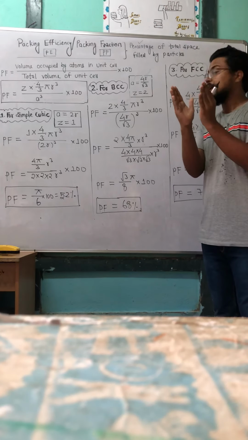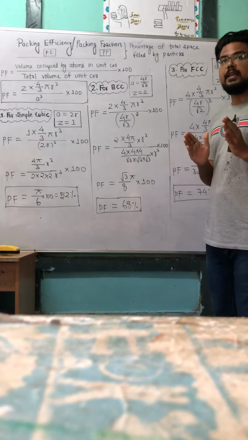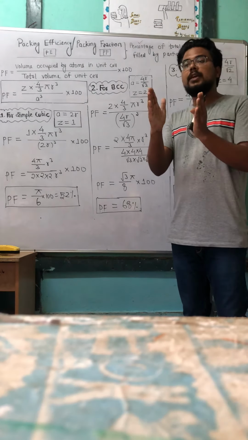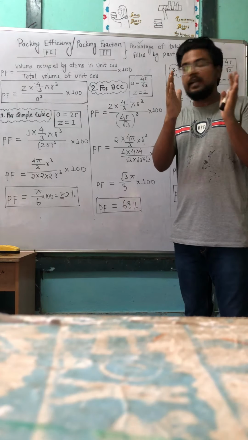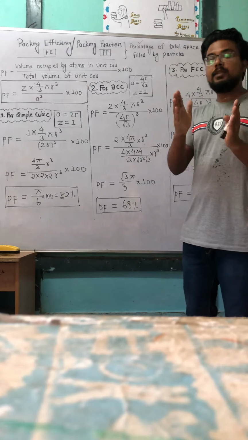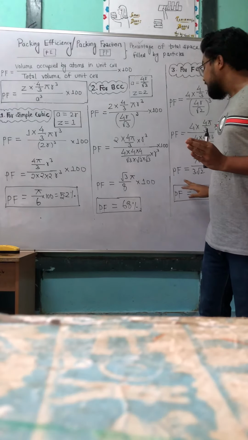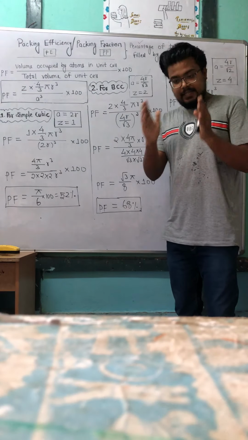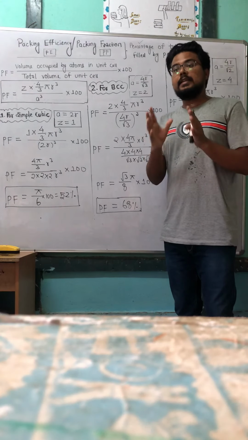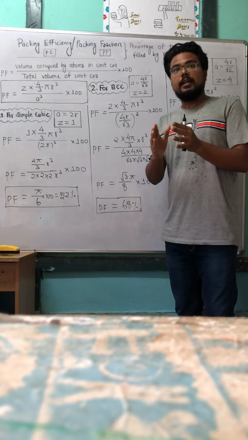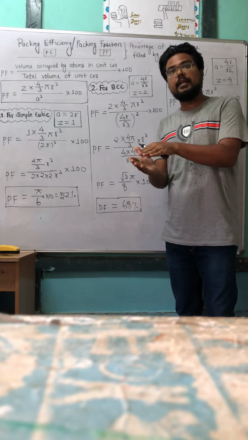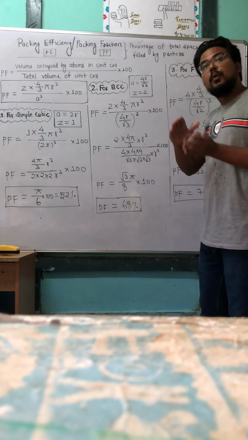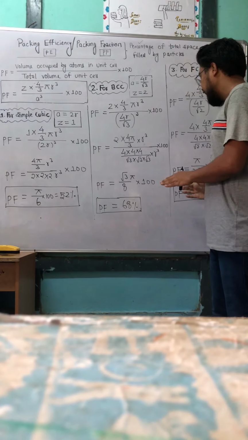Means in face centered cubic unit cell, the area occupied by atoms which are present on the corners as well as on each face center of the cube will be 74%. That means we can conclude that in simple cubic unit cell, less area is occupied by atoms, but in face centered cubic unit cell, more area is occupied by atoms.